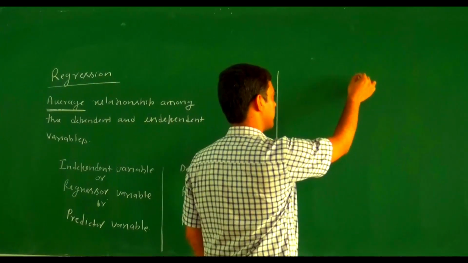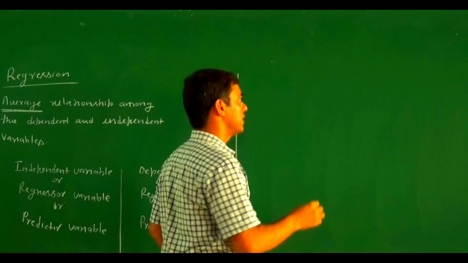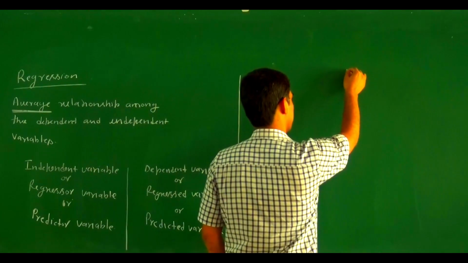Before finding the relationship, we try to categorize regression.